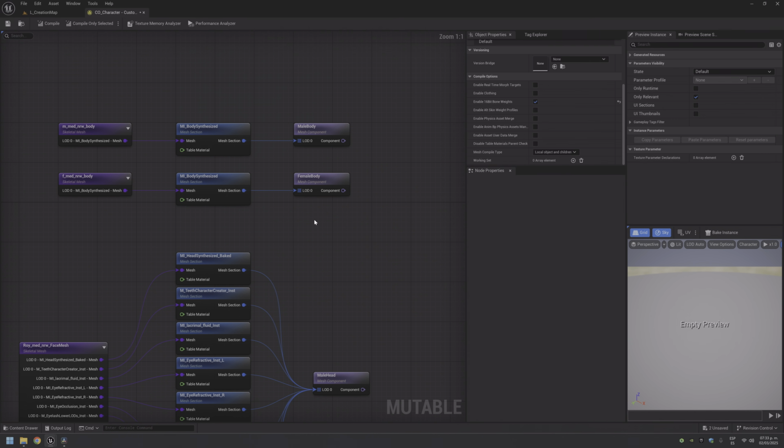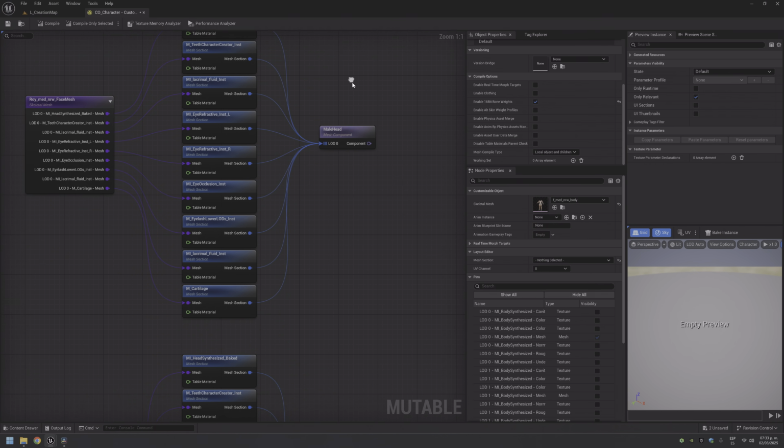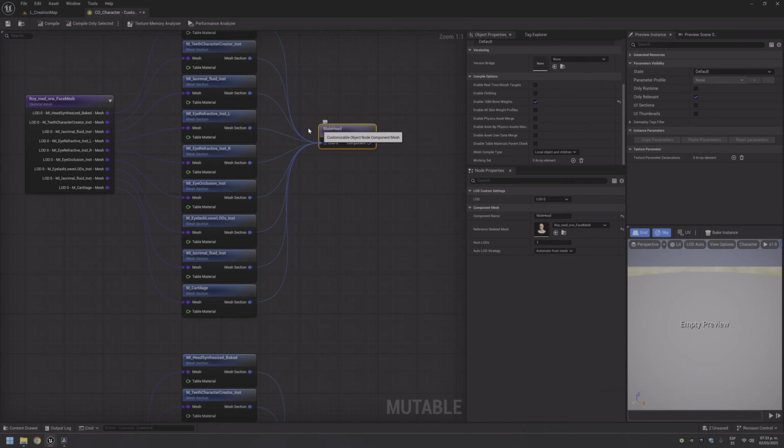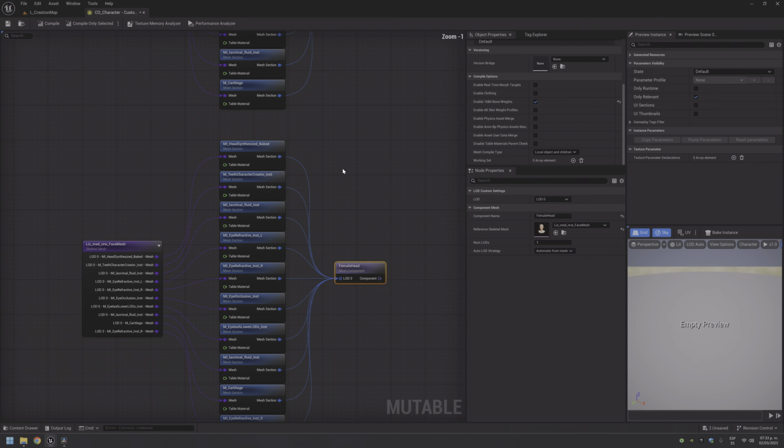There, so we have male body for the male mesh, female body for the female mesh, male head for the Roy head, and female head for the Liz head.